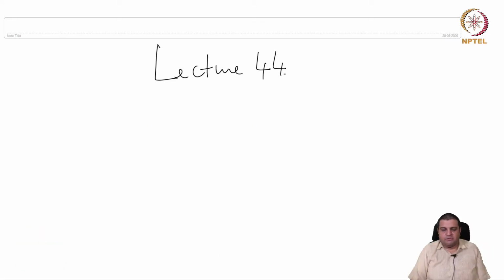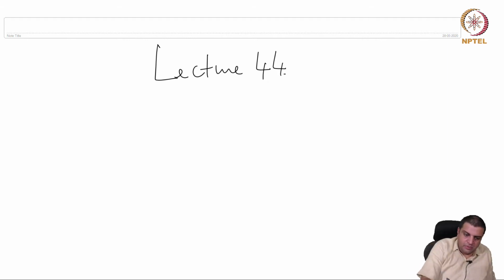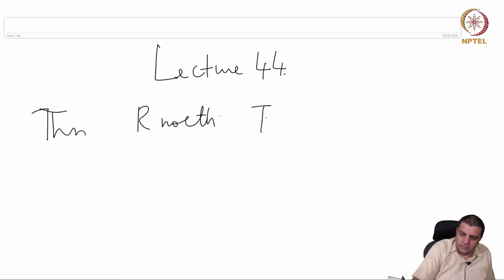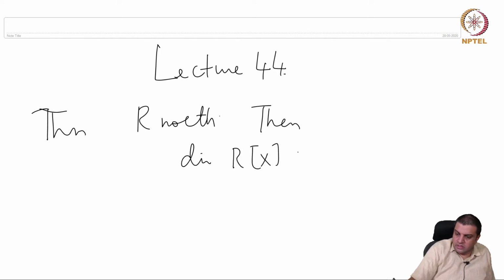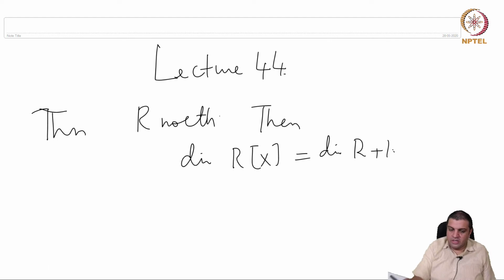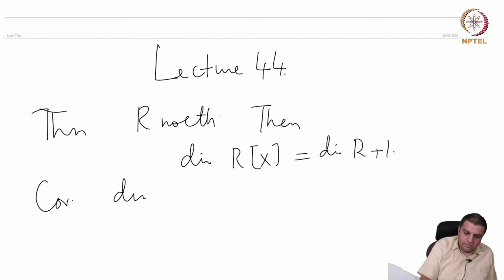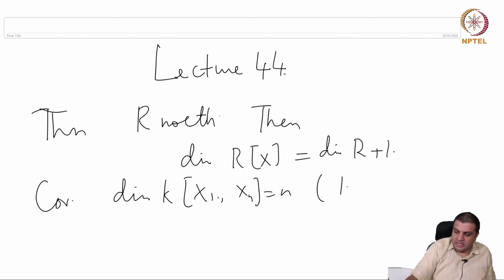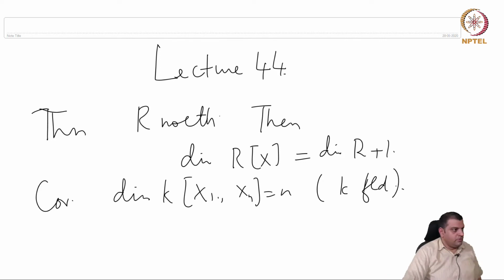Welcome. This is lecture 44, and in this lecture we prove the following theorem. If R is Noetherian, then dimension of R[x] is equal to dimension of R plus 1. So as a corollary, we would then immediately see that dimension of K[x1, ..., xn] is n, where K is a field.